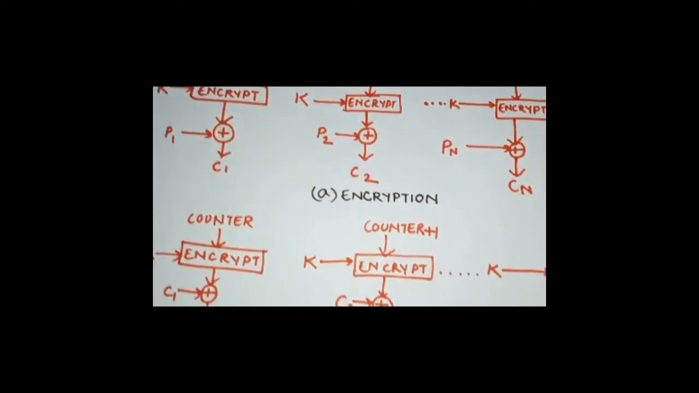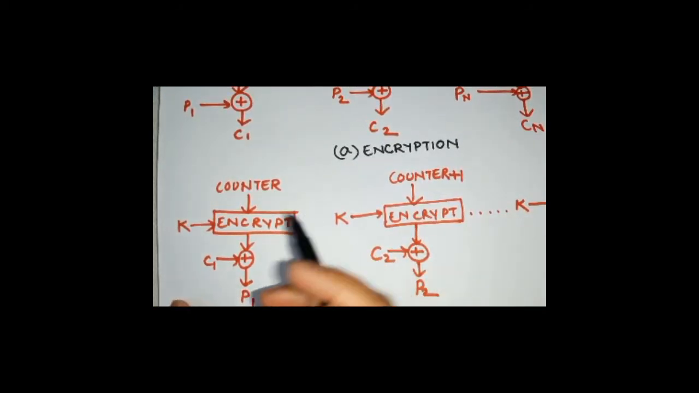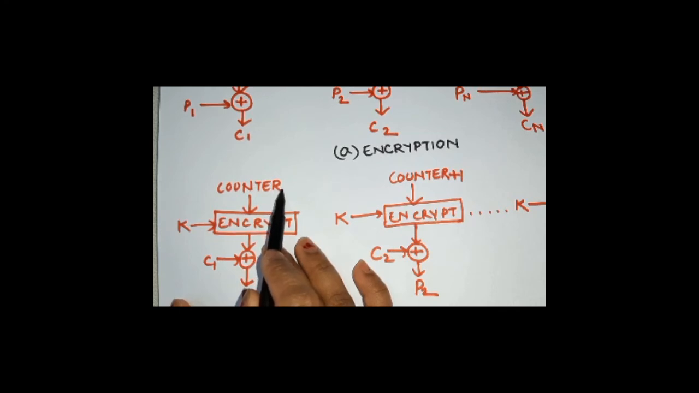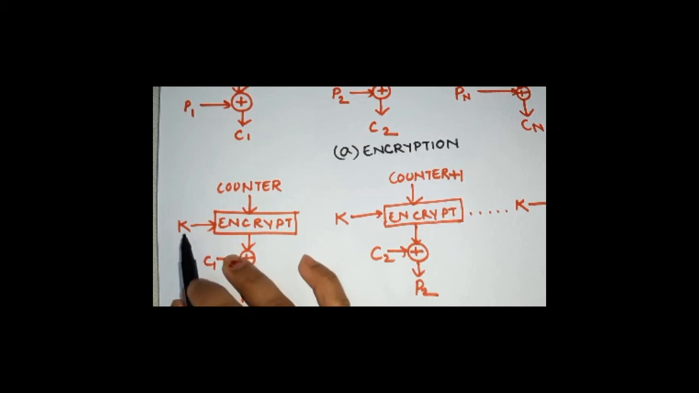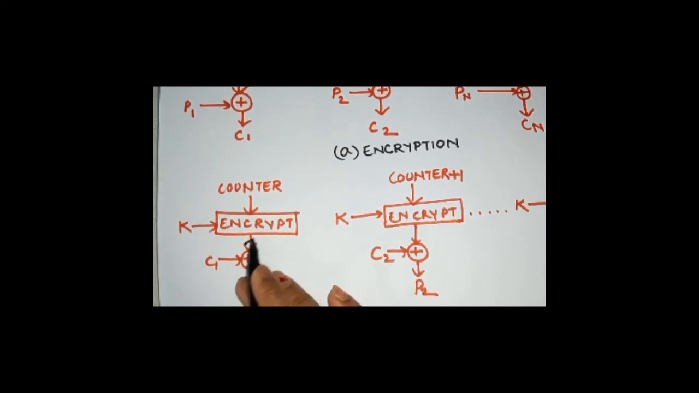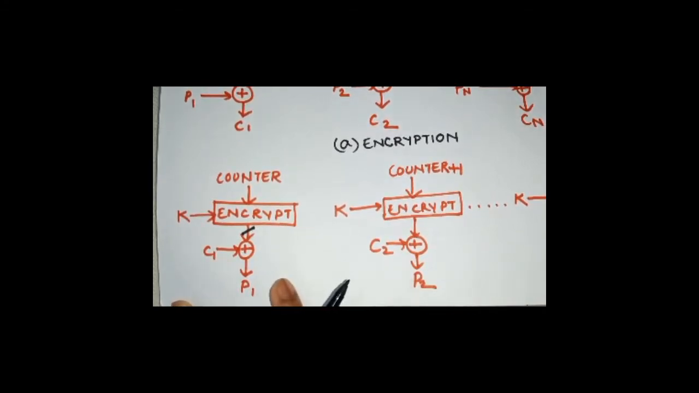Talking about decryption, again we take the counter value, set it to some value, and take it as input for the encryption algorithm along with the key value, and an output is generated. After generating the output, that value will be XORed with the cipher value. After XORing it with the cipher value, we'll be generating the plain text.